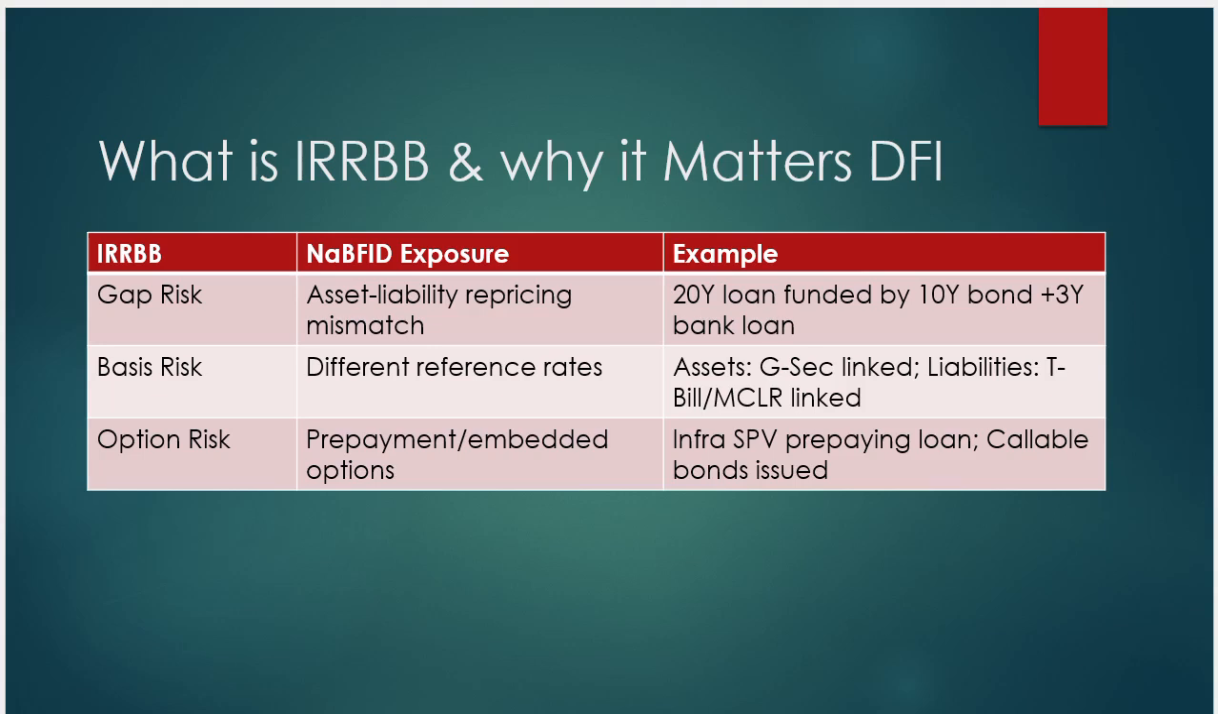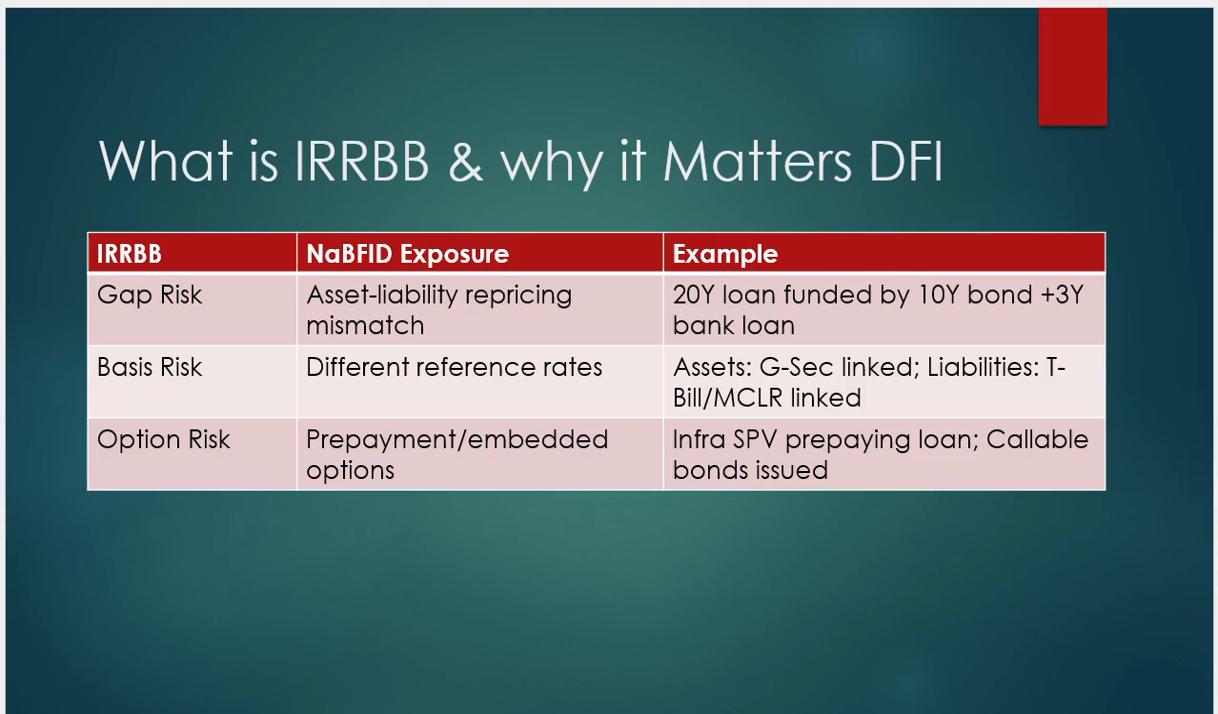The bond borrowers need to pay the principal and the interest at the time of maturity, and during the bond's duration they need to pay interest. That is the liability for NaBFID, and the asset is the infrastructure loan. So there is a mismatch between the two, which needs to be managed by NaBFID.